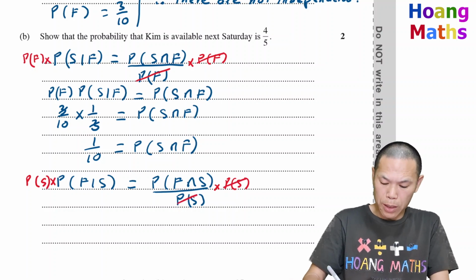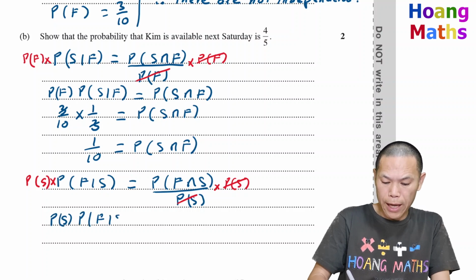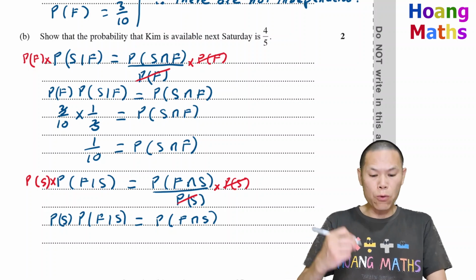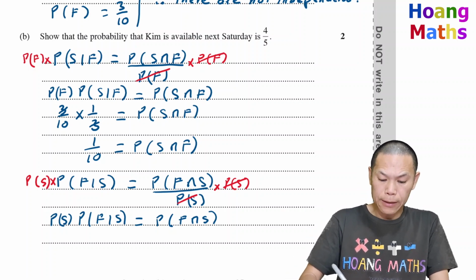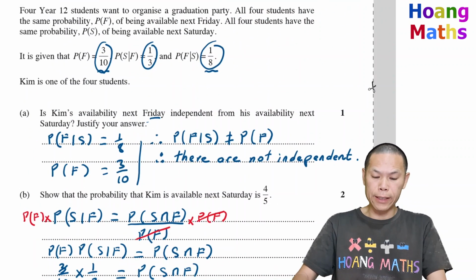So this will give me P of S times P of F given S, which is the probability of F and S. Now we know that the probability of F given S is 1/8.